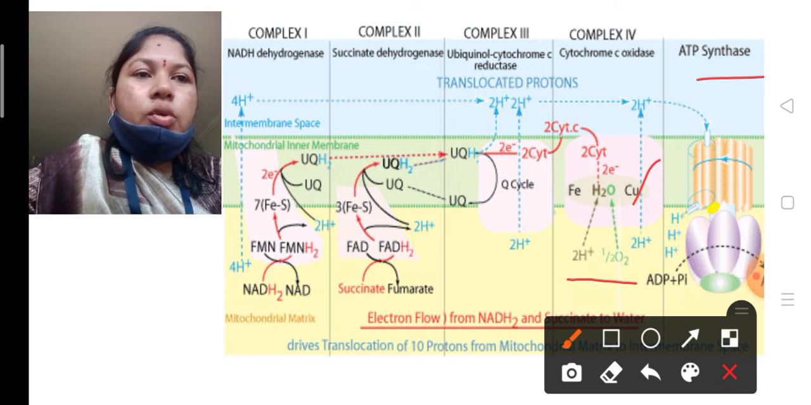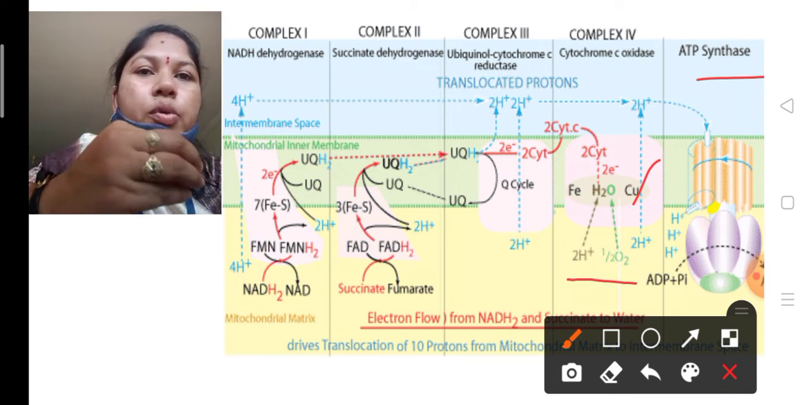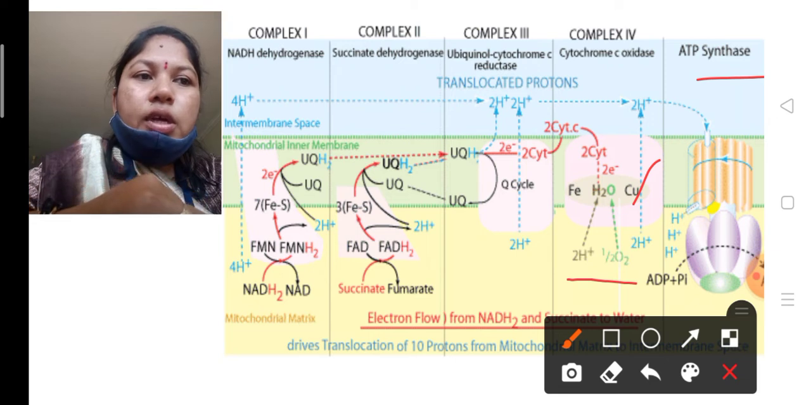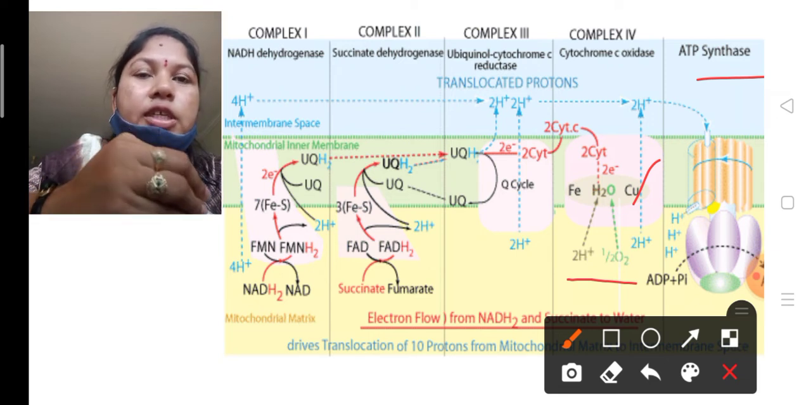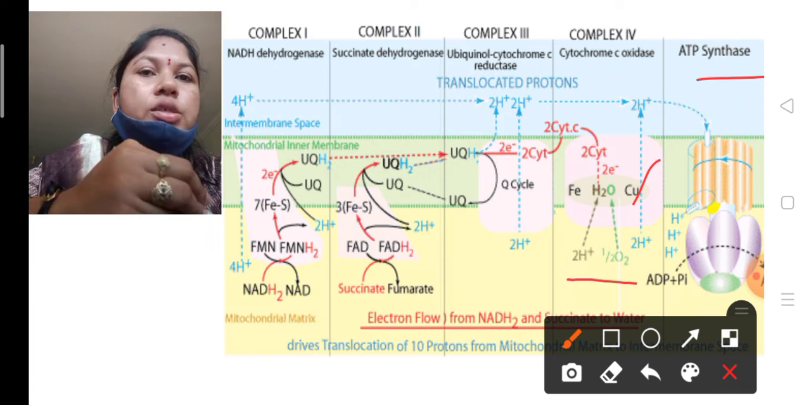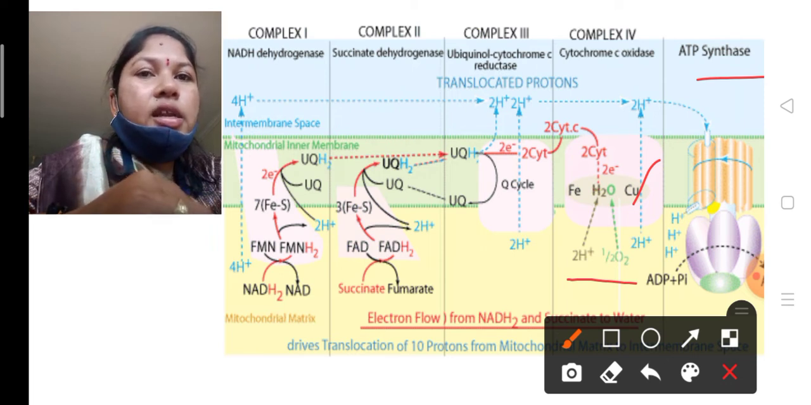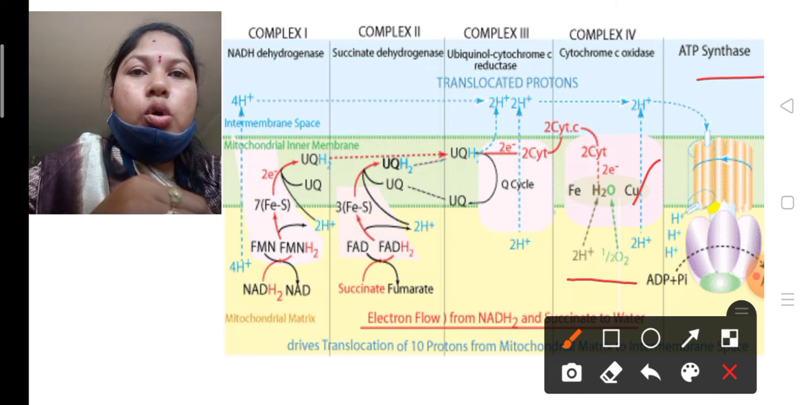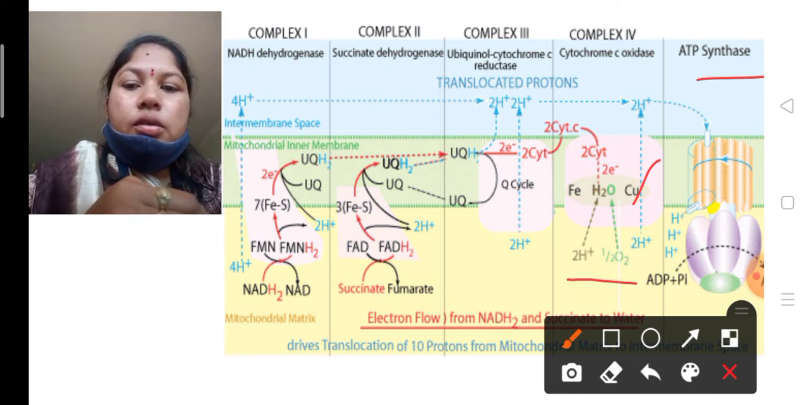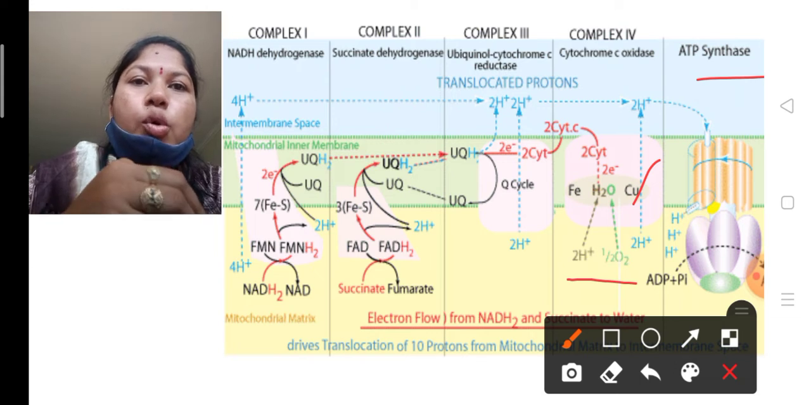Only 2 protons. When the 2 protons enter through the ATP synthase, a little kinetic energy is also released. That kinetic energy helps ADP, adenosine diphosphate, to combine with inorganic phosphate Pi. They combine with one another to form ATP.